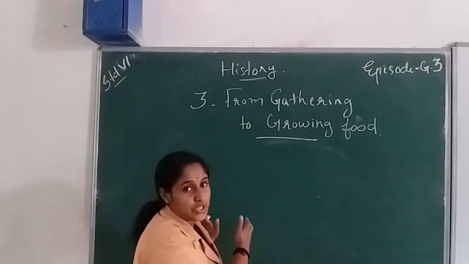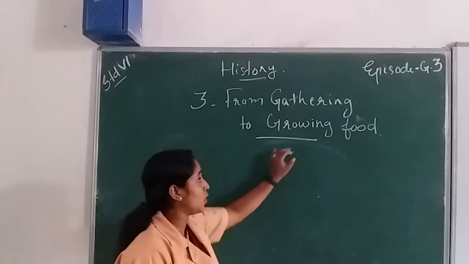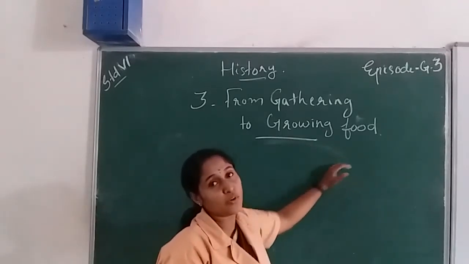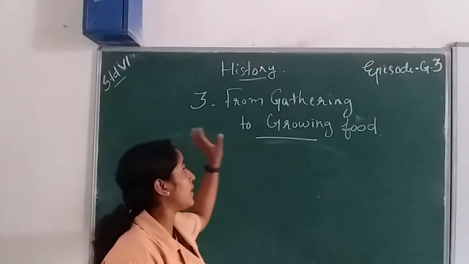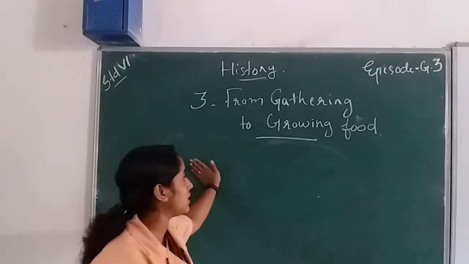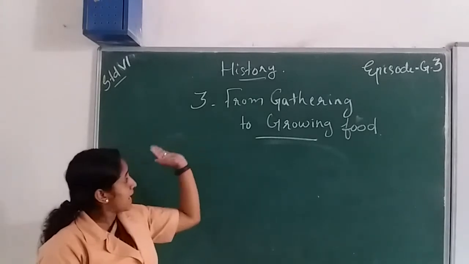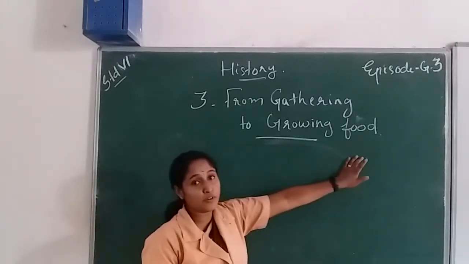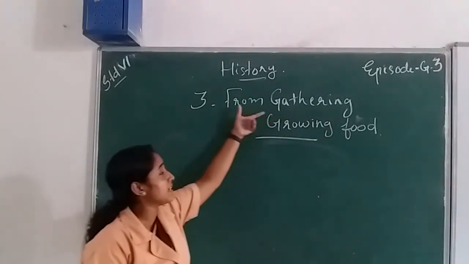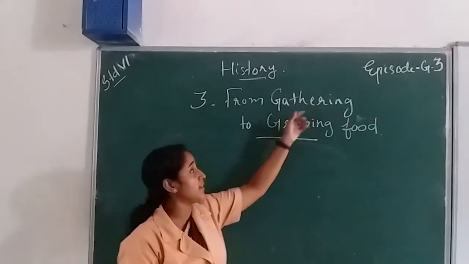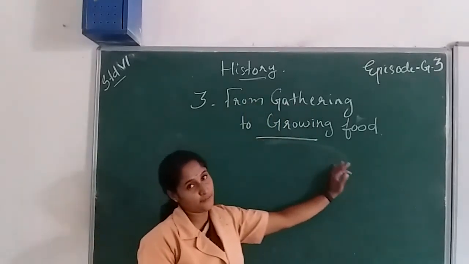In that situation, they changed to growing food or growing plants. We are discussing in this chapter how early humans changed to the growing food condition. That is from gathering to growing food.